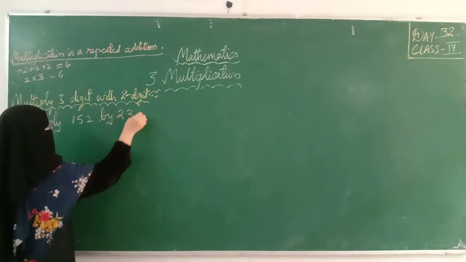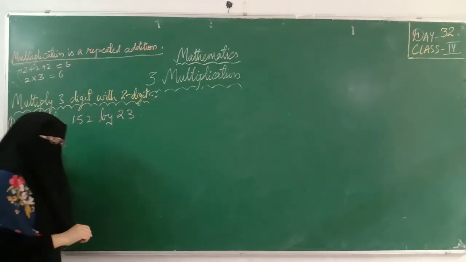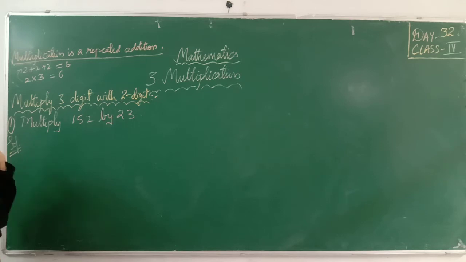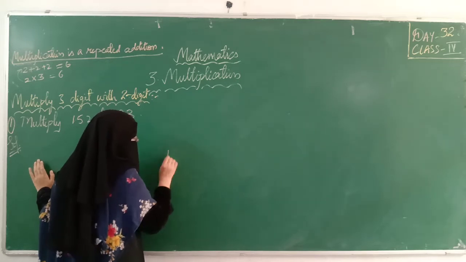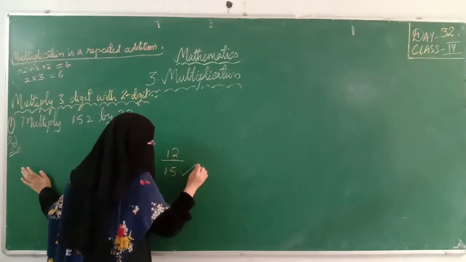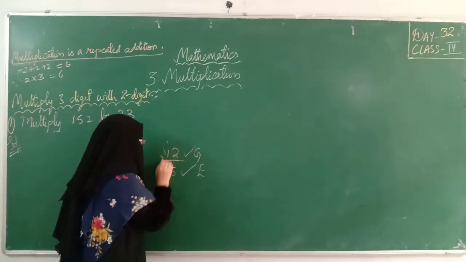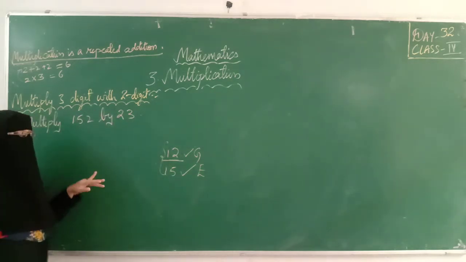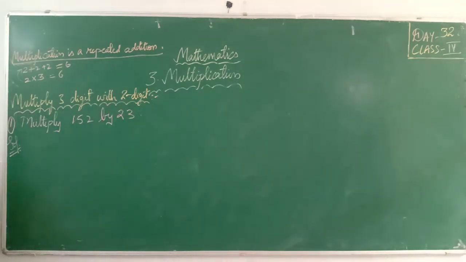Okay. See children, before starting this chapter or before doing your worksheet, I am requesting you all to learn tables till 12. Till 12 or 15. If you are learning 15, that is excellent. If you are learning 12, that's good. So try to learn tables till 12 or 15 by heart. Learn perfectly. Learn in a reverse order. Learn in a sequence. Whatever you want. Learn it by playing with your sisters, cousins, brothers and all. Try to learn tables perfectly. Until and unless you learn tables, you will not be able to do the multiplication problems.